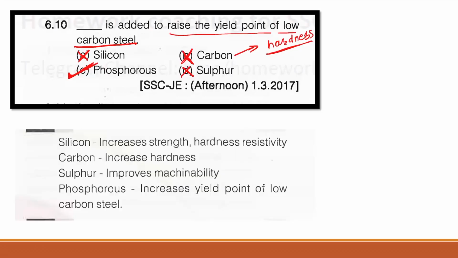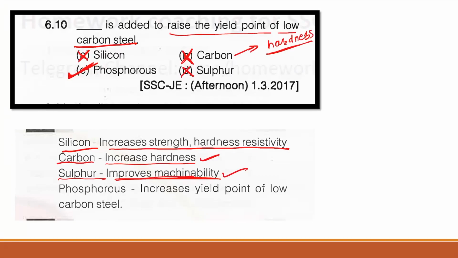Here you can see silicon. Silicon is added to increase strength and hardness resistivity, right. Carbon is added to increase the hardness. Sulfur is added to improve machinability. And phosphorus is added to increase the yield point of the low carbon steel. So remember, guys, this is very important. Phosphorus is added to increase the yield point of the steel.